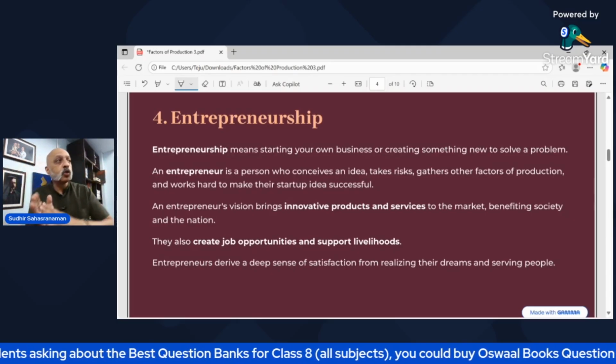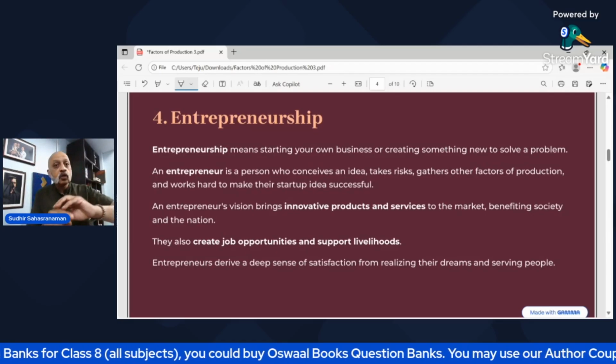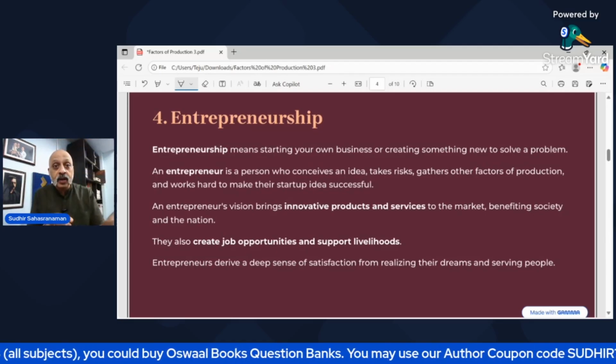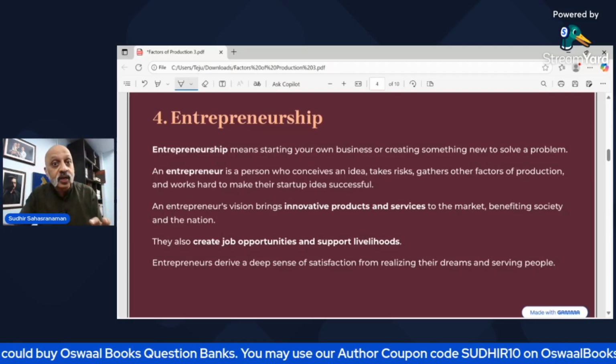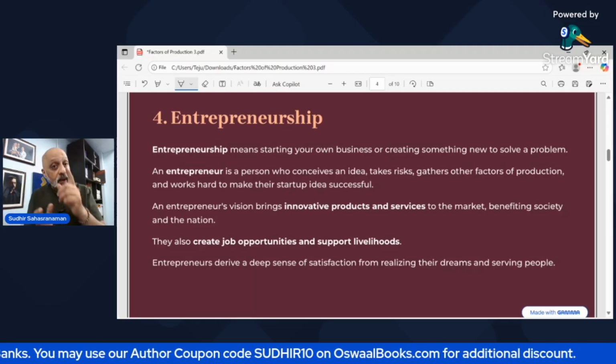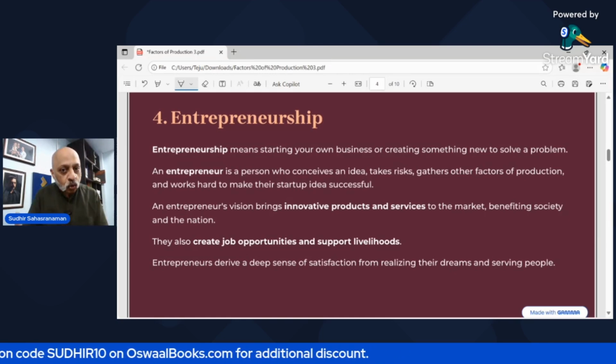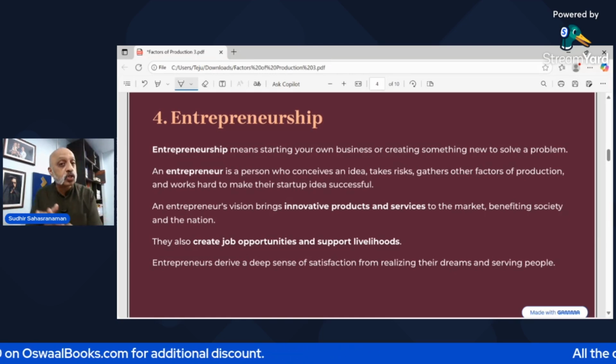So you buy the test papers, you use it, but for 200 rupees, you have not paid anything for the entire course, you are paying just for the test papers, which are quality test papers, better than anything else that you get in the market. I will be doing that. Okay. So entrepreneurship means essentially starting your own business or creating something new to solve a problem.